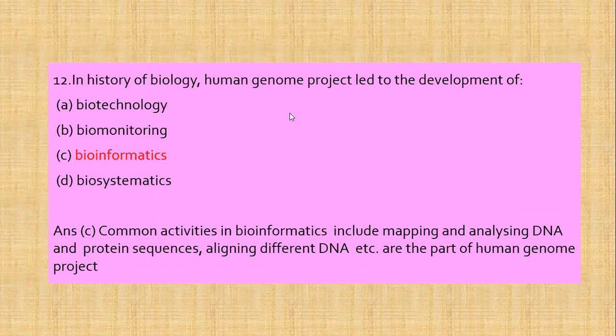Next question is, in the history of biology, the Human Genome Project led to the development of, first option is biotechnology, second is biomonitoring, third is bioinformatics, and fourth is biosystematics.